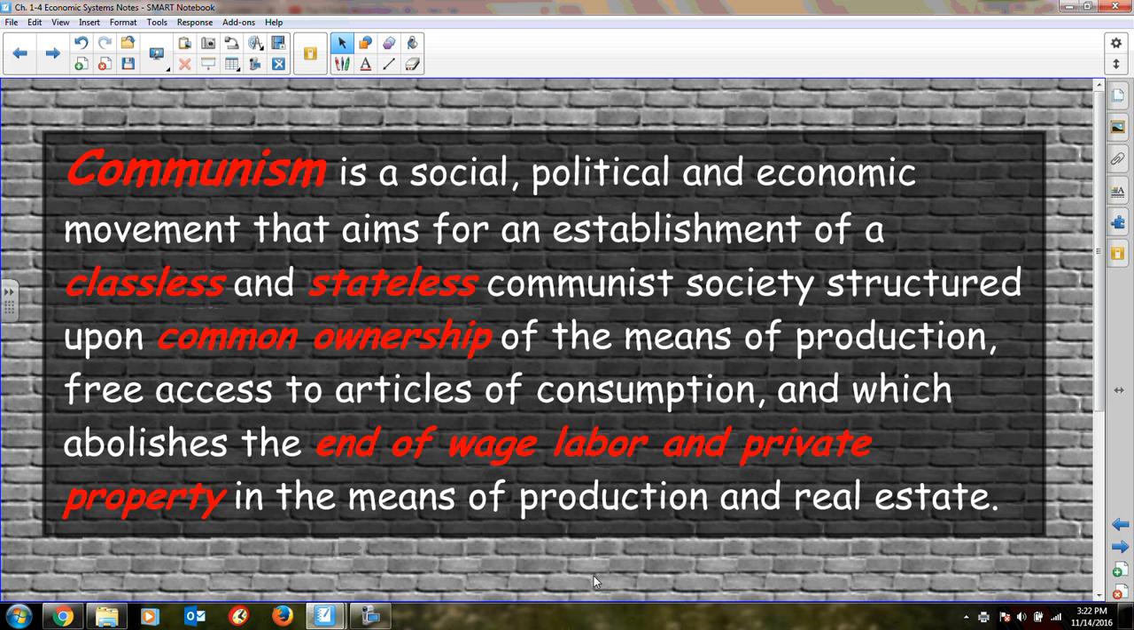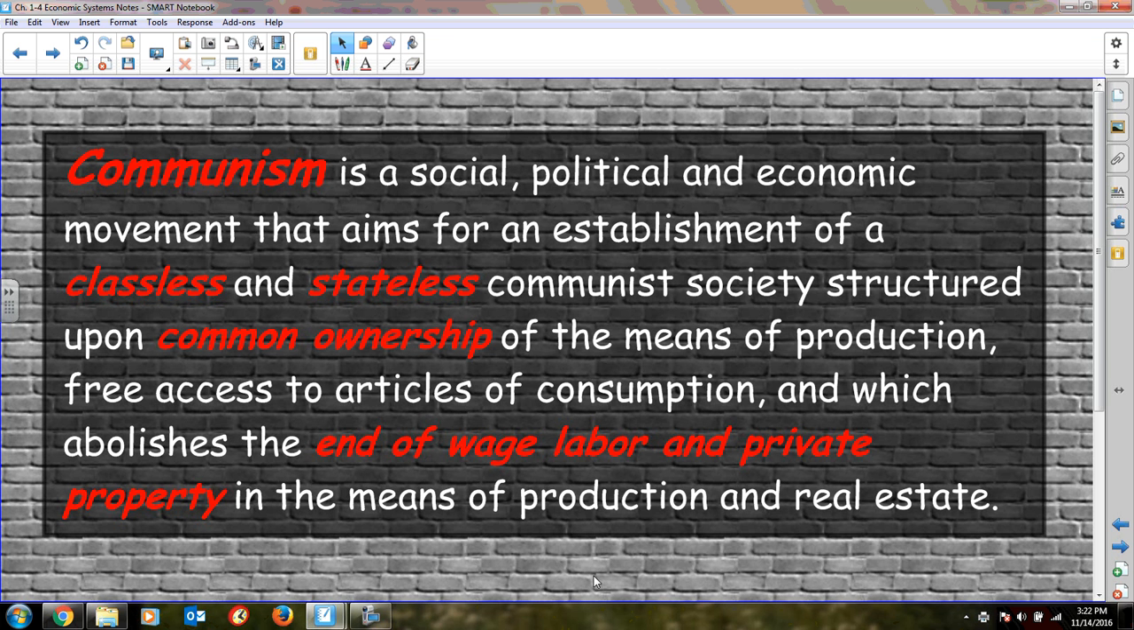Hi, this is our final installment of our unit on economics, and we're going to cover the economic system called communism. So in your notes, you're going to need to take down the definition of communism, and then also there are some other links that you're going to have to watch some short videos on and take notes on them as well.